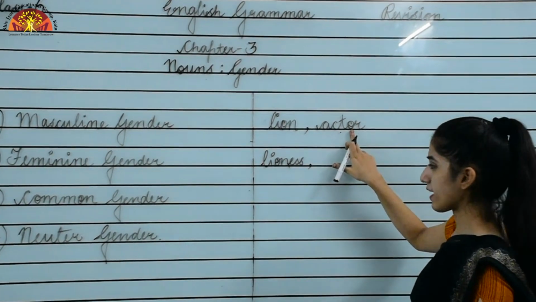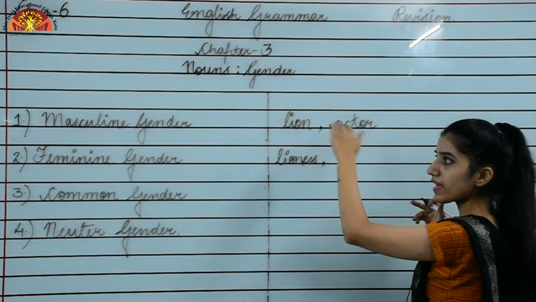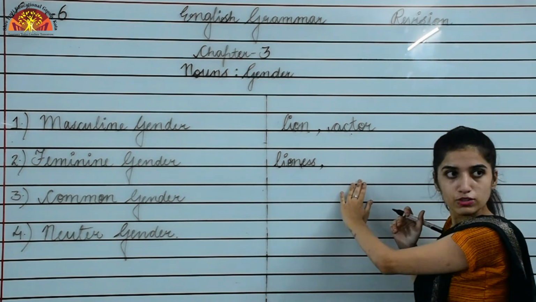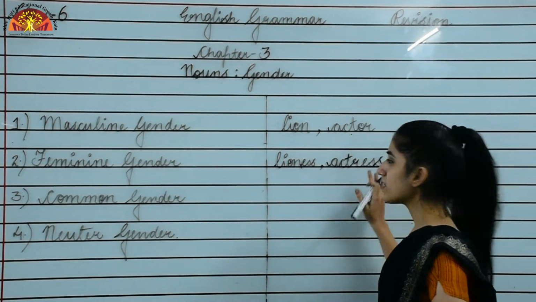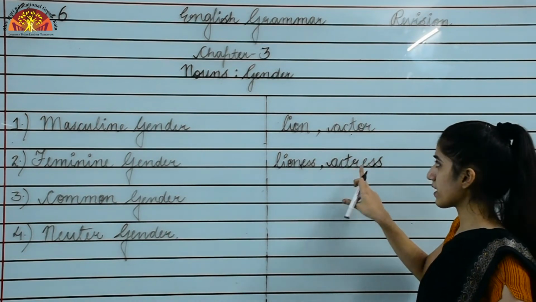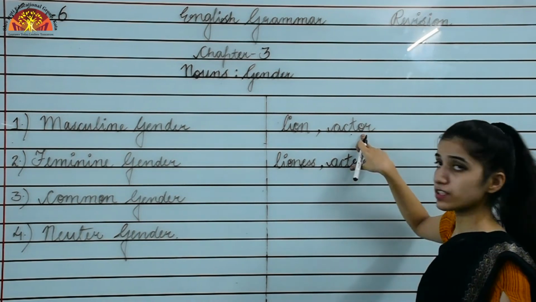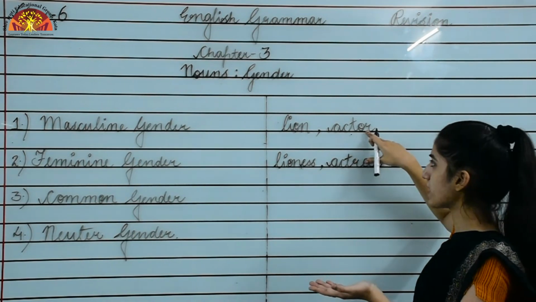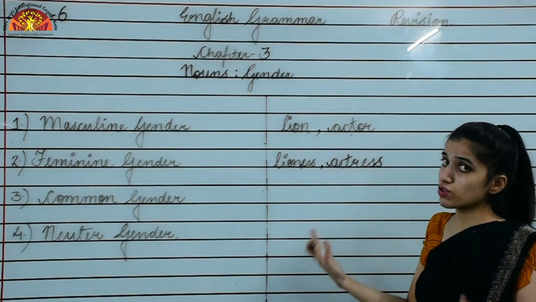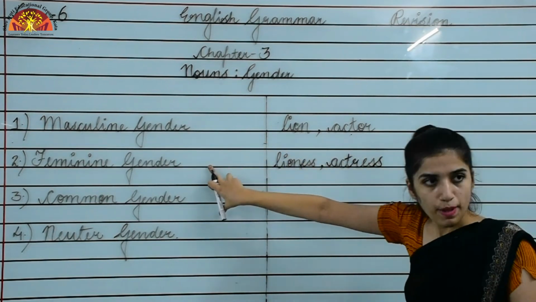Now coming to actor. So actor was a male. Okay, that's why it was coming in masculine gender. Now when we are talking about feminine gender, so what will come? Okay. Now the example of feminine gender is what? Actress. Okay, this is the feminine gender. An actor was a masculine gender. So the opposite gender of actor is actress. You have seen so many actresses, right? So these are the examples of feminine gender.